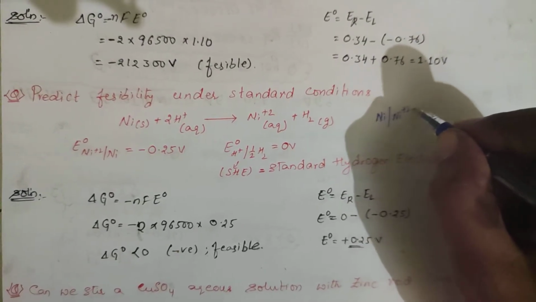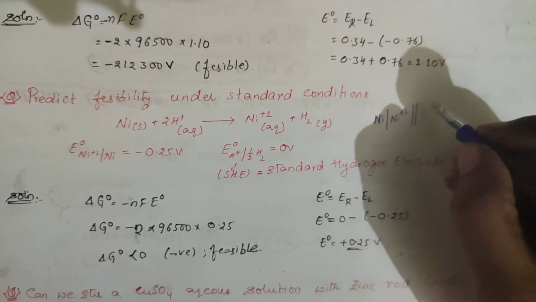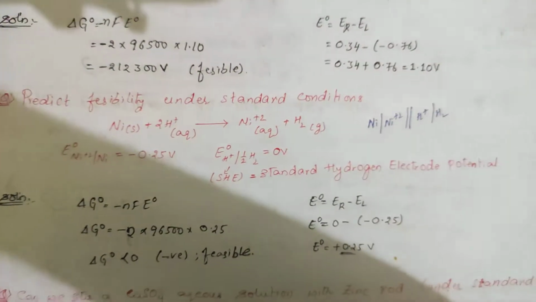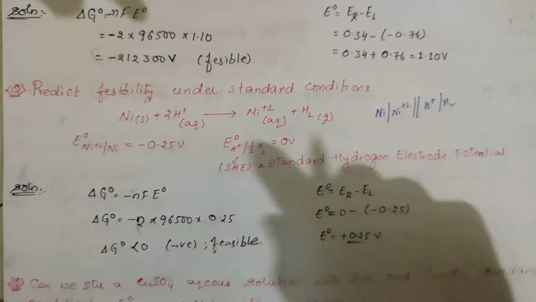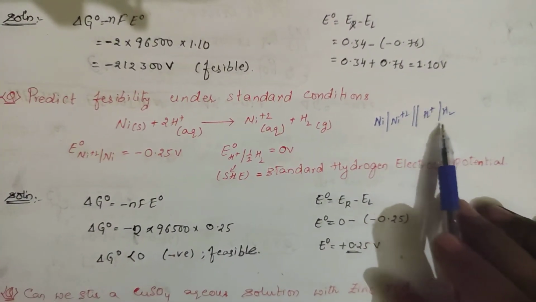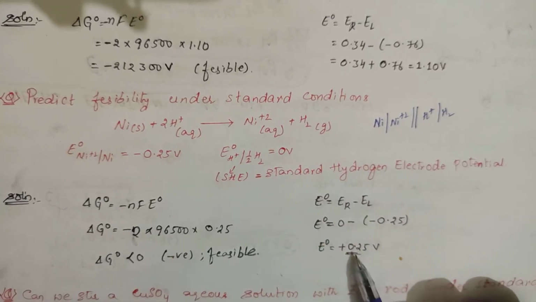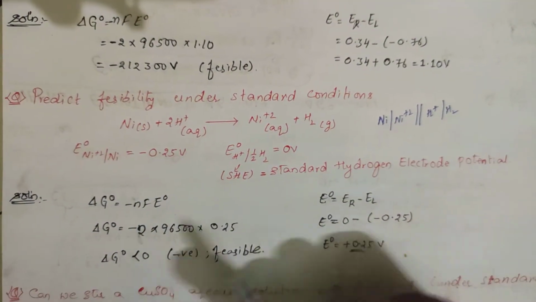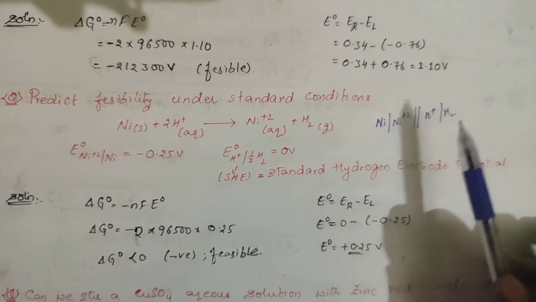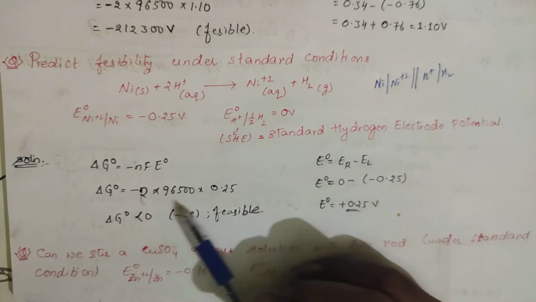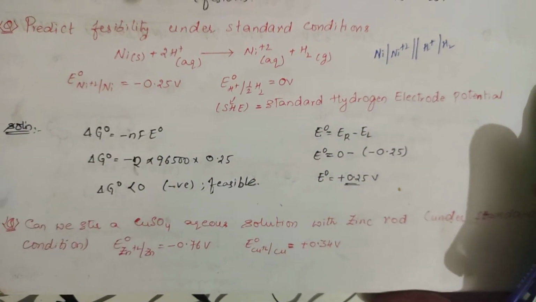Ni plus 2 slash H plus cutting to H2. This is the condition you will be getting. So RHS is 0, minus LHS, minus of minus 0. So you will be getting E naught, a positive value. How many electrons are involved? 2 electrons. So you will be getting delta G naught is equal to minus 2 into F into E naught. So the reaction is feasible.